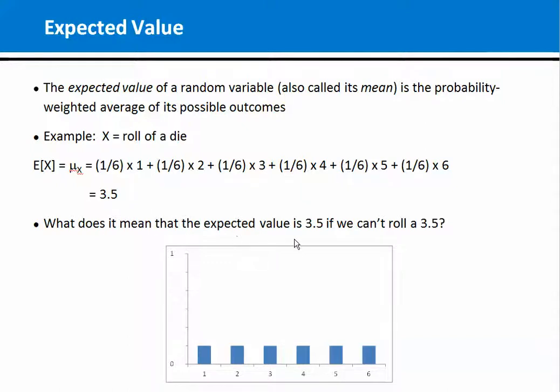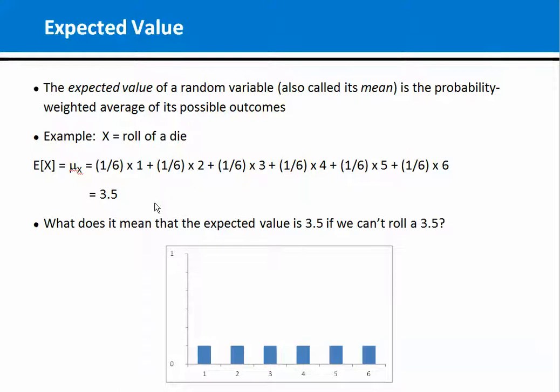Now, what does it mean that the expected value is 3.5 if we can't roll a 3.5? Well, the best way to think about it is that if we rolled many times and we averaged the rolls that we got across many repeated tries, the average of those many rolls would come close to 3.5 as we rolled more and more times. So that's what we mean by the expected value of this distribution.